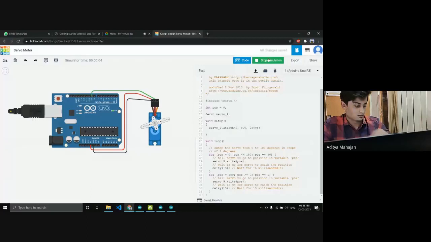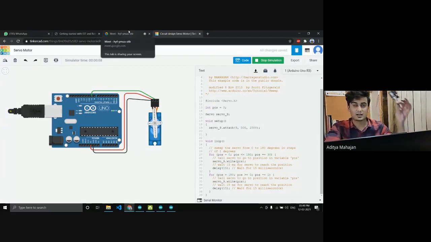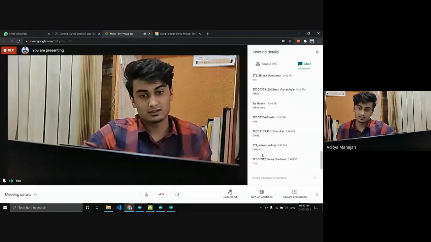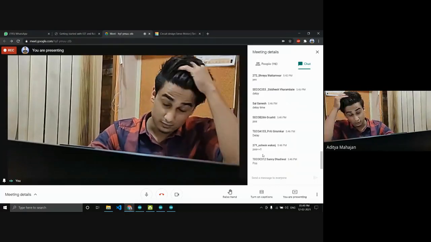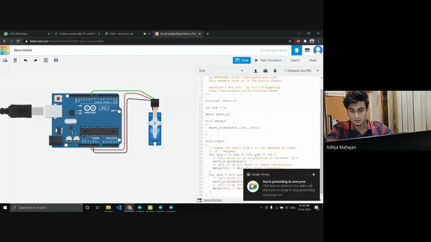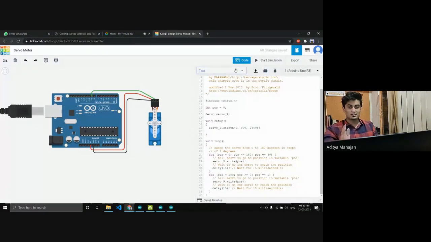I don't know. Sometimes these online simulators malfunction, but your hardware Arduino will never malfunction. Just keep in mind. Yeah, you guys are right. We can change the position variable. So basically what this code does is it runs a for loop and increments your angle by 1 degree each time. That's how you can control a servo motor.